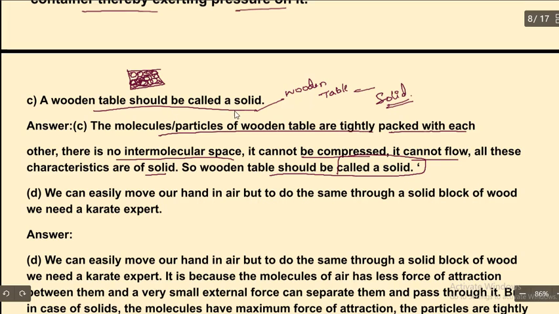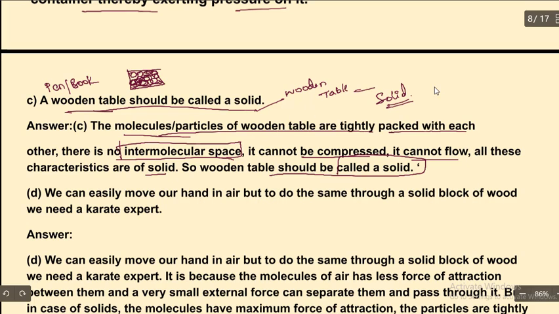Not only a wooden table, all solid items, like a pen, a book, whatever solid items you see around you, are called solids because of the tightly packed particles and there is no intermolecular space.